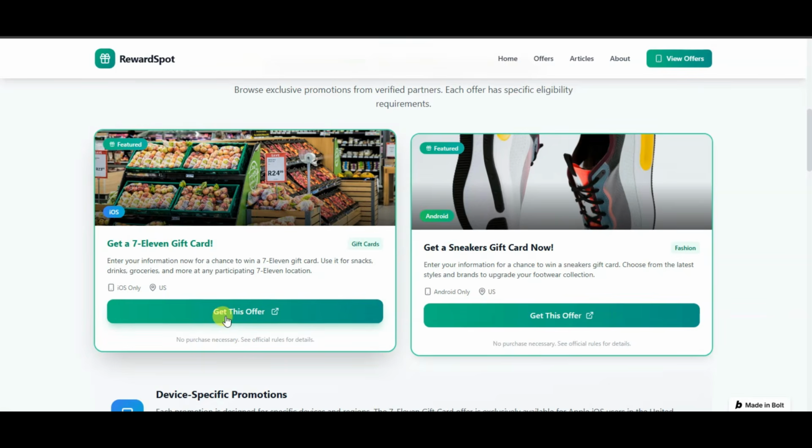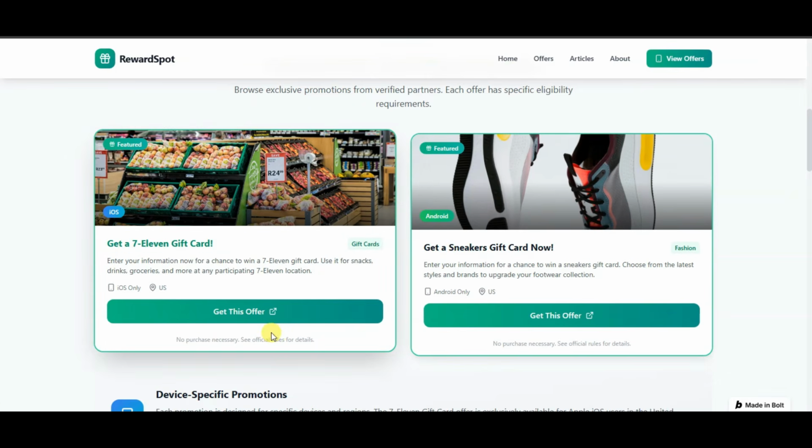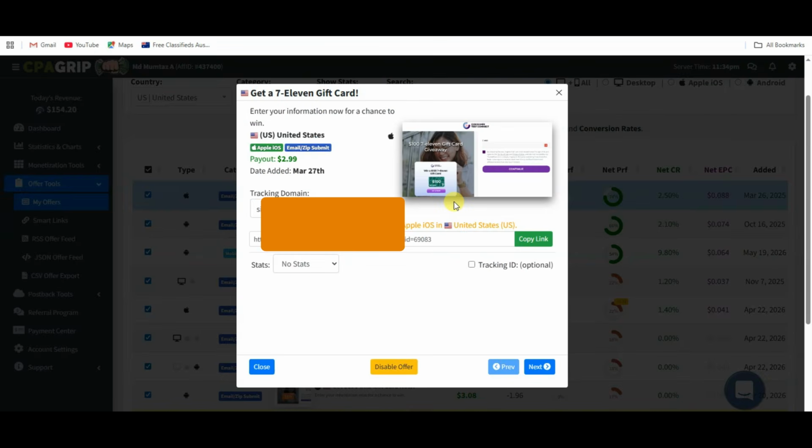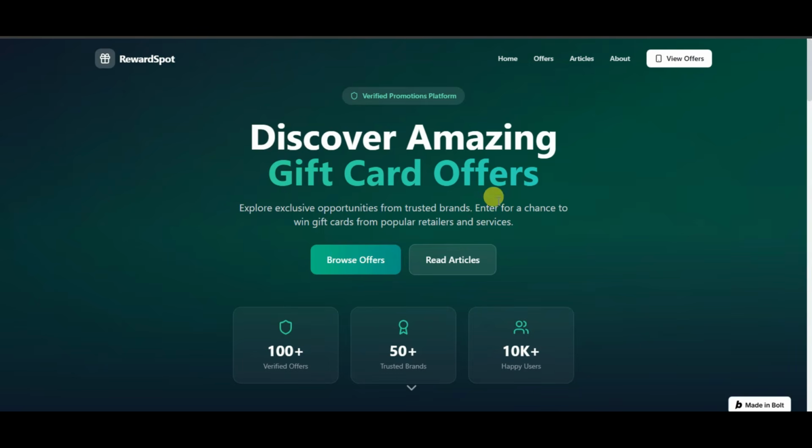AI platform has inserted CPA offers link on this button. When people from United States click on this button using iOS device, then they are redirected on the CPA offers landing page. When that user will complete the required step, then CPAGRIP may credit your account with the payout shown for this offer. Now let me show you how you can get users from United States.